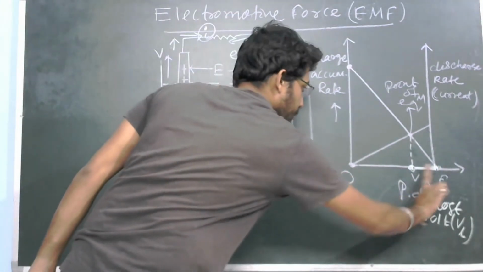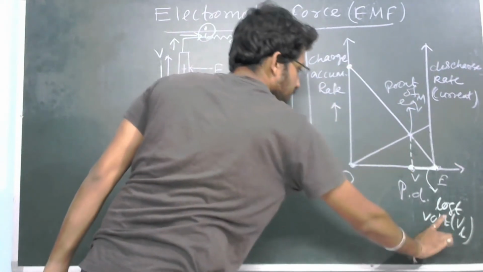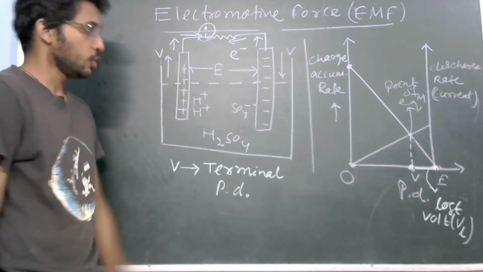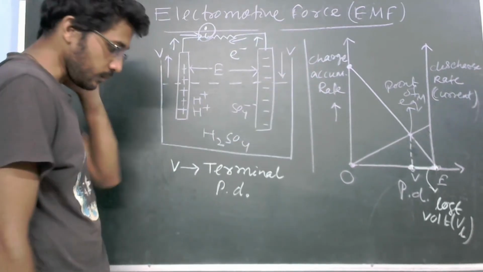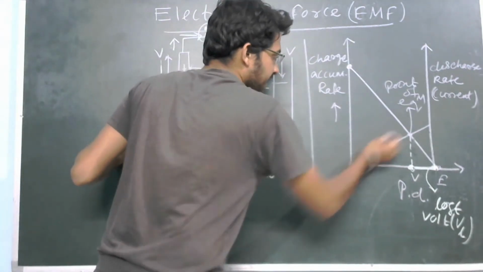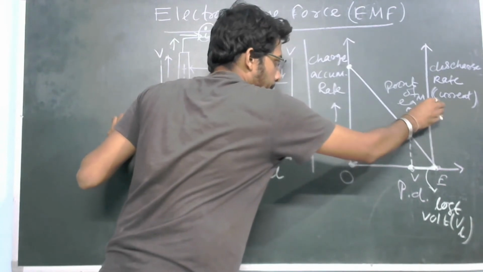So the amount of potential you lost moving from here to here, discharge to accumulation, is called your lost volt or lost voltage, you can say. Clear? So what we got from here? We got that, let us say I am going to increase the current. Now for example, the current is this one.